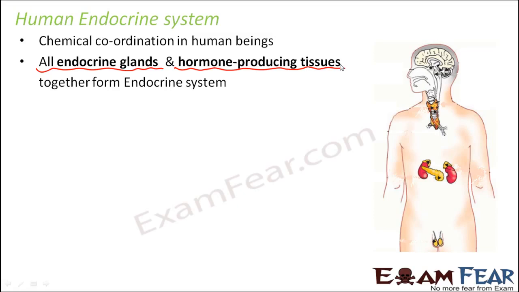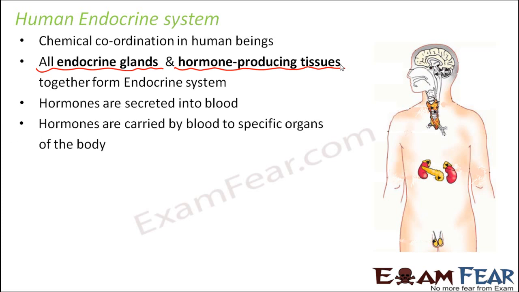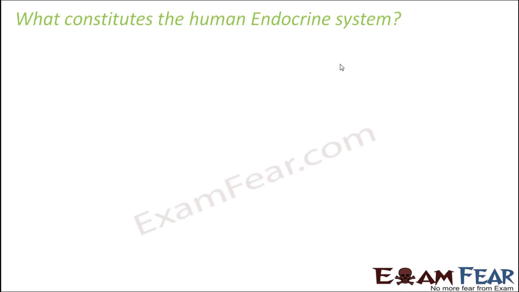So there are other tissues in the body which can produce hormones, and those tissues also fall under the endocrine system. These hormones are secreted into the blood, and then carried by the blood to the specific organs of the body.